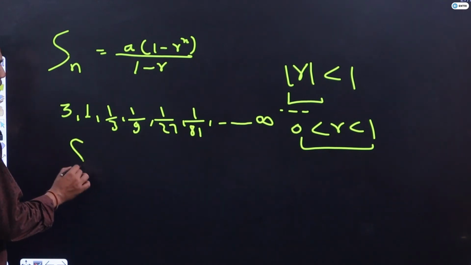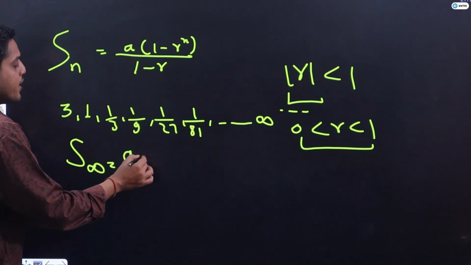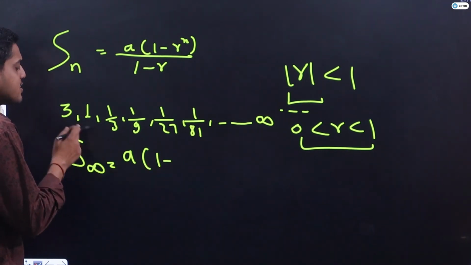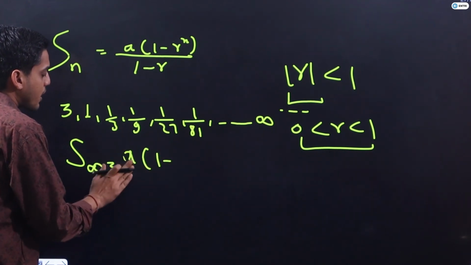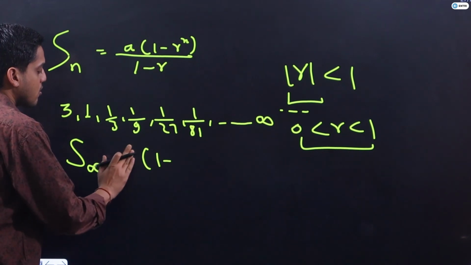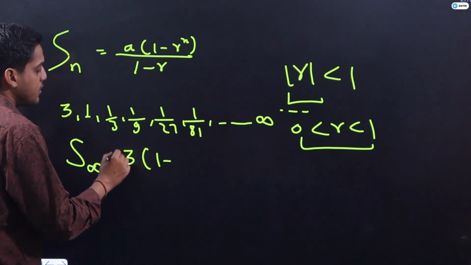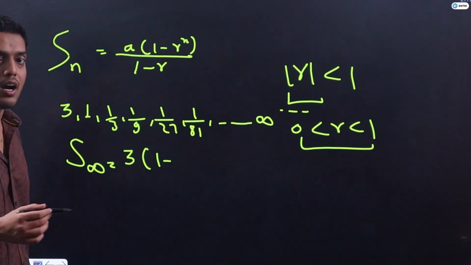For the sum of infinite terms, I am using this formula: a upon 1 minus r. What is a, guys? A is 3. I am writing 3 over here. Then 1 minus r, and what is r?